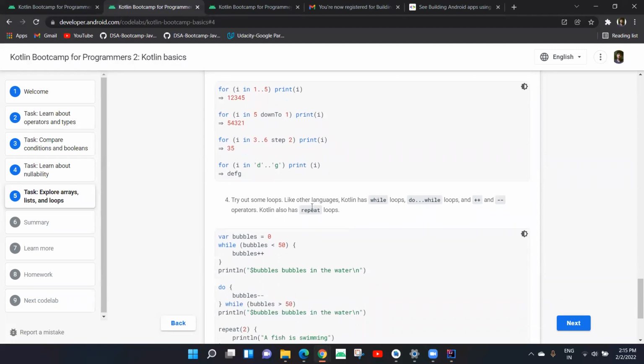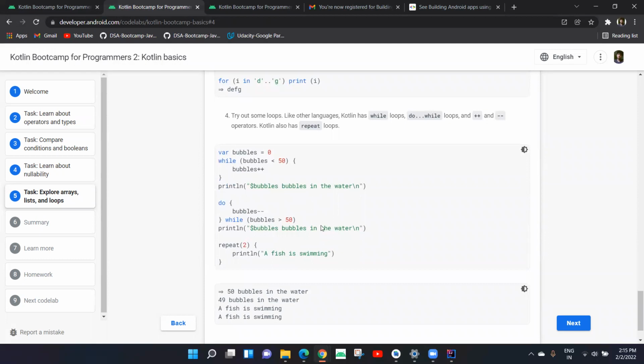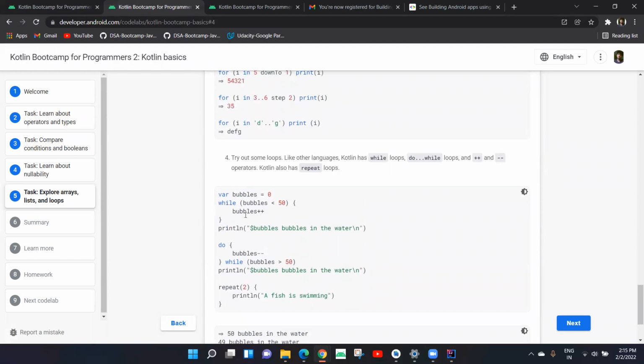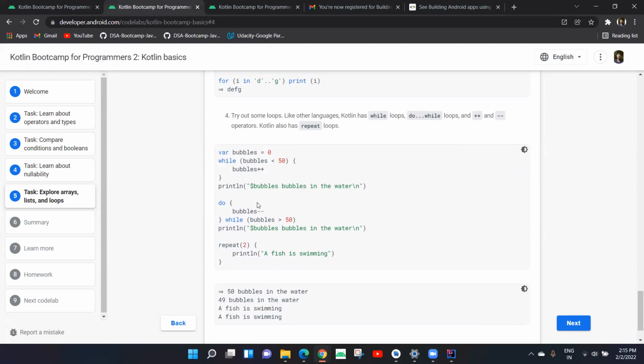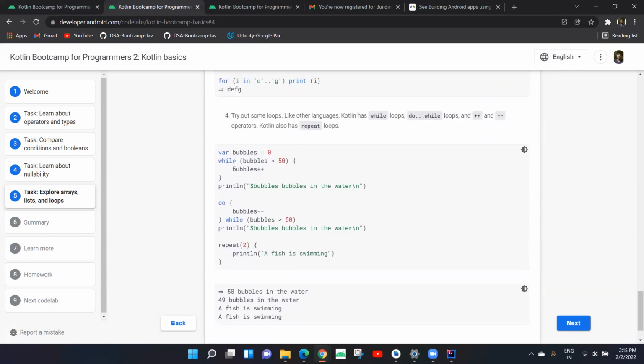So if for loop is clear, then let's tackle one more concept, while. The while loop is the same as the for loop. Now if I read this program, variable bubbles is equal to 0. Maybe there is someone like Aisha, Tomoki, Abdullah who wants to explain this code, what it does, line by line, or you can do it at once.